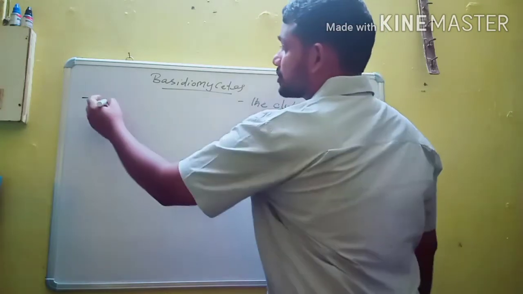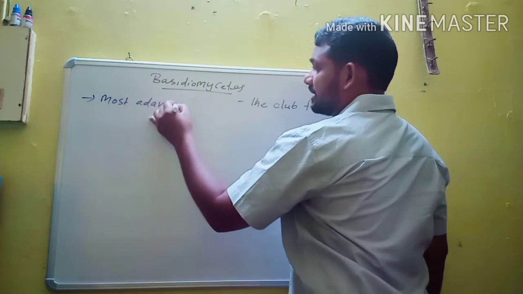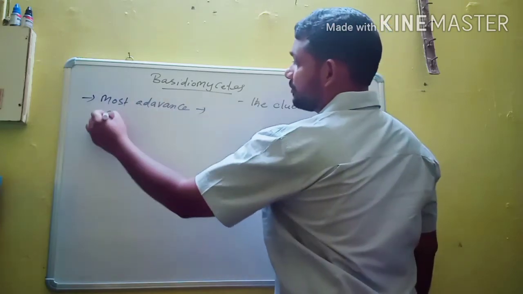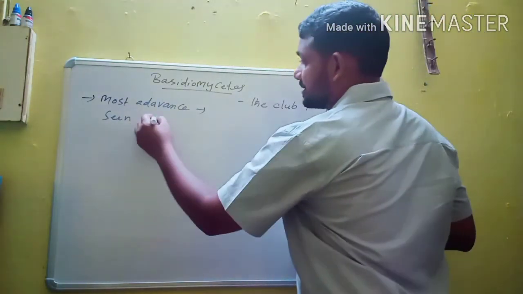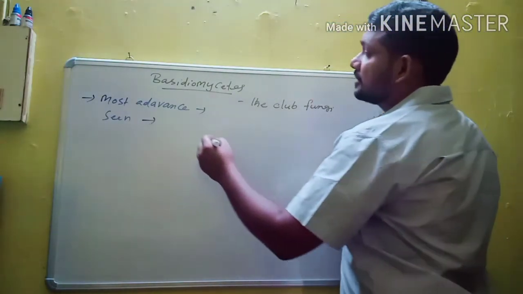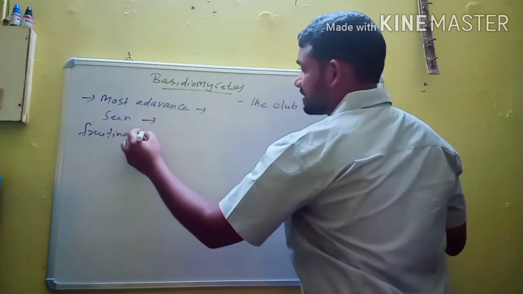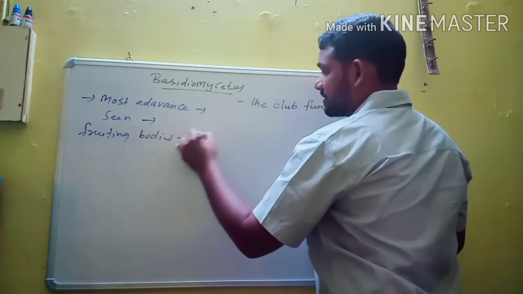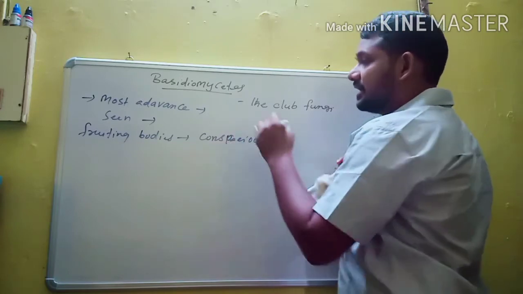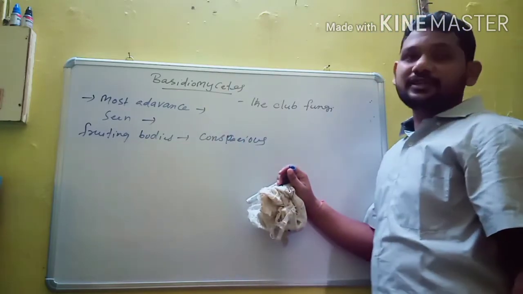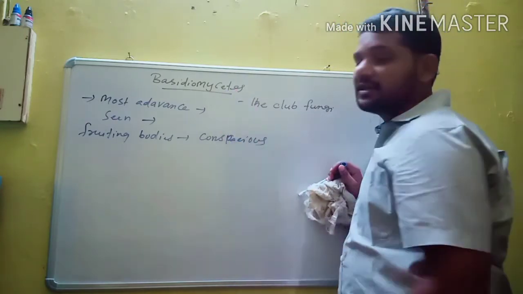They are the most advanced and commonly seen fungi. The fructifications, or fruiting bodies, of Basidiomycetes are conspicuous, meaning they are clearly visible. The fruiting bodies of Ascomycetes are inconspicuous, but the fruiting bodies of Basidiomycetes are conspicuous.